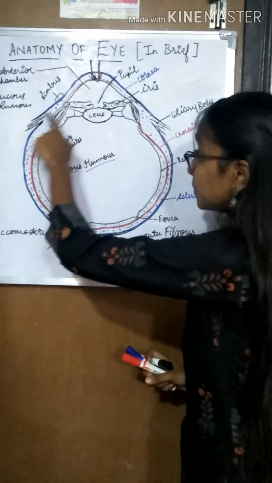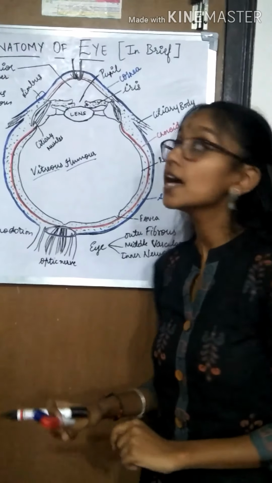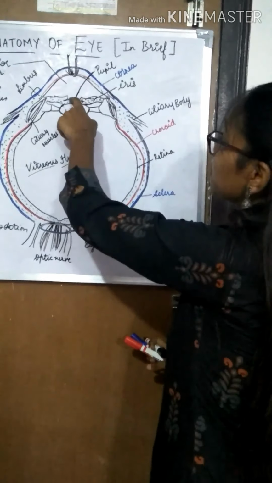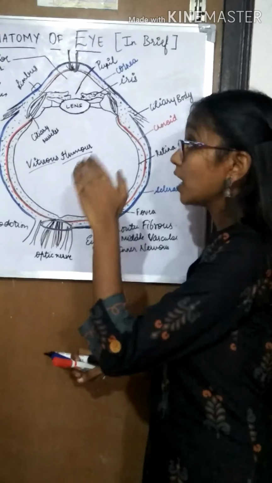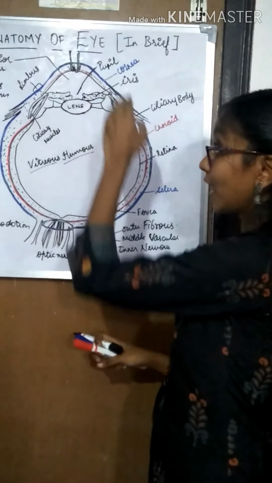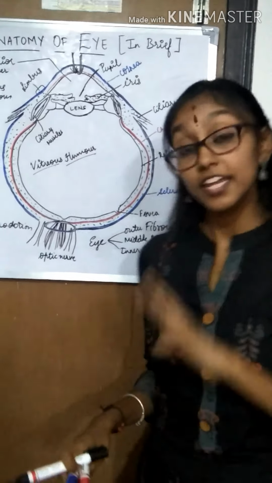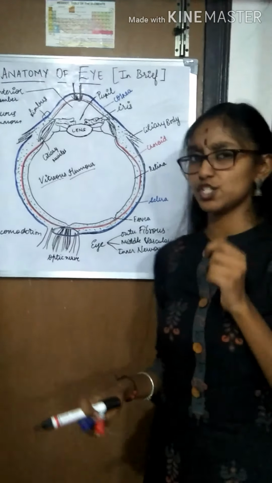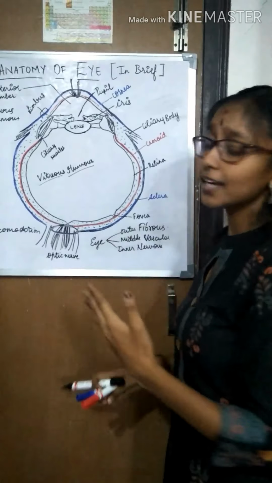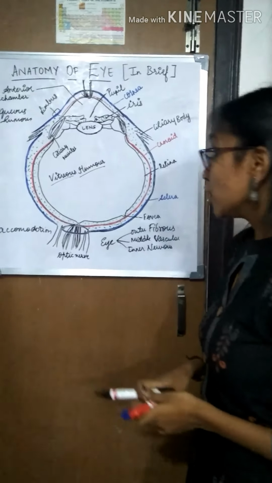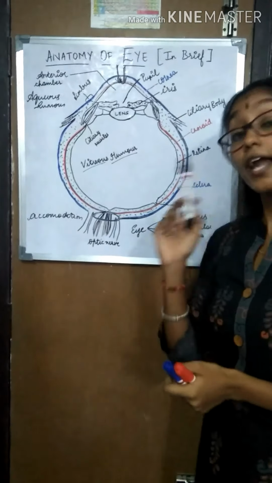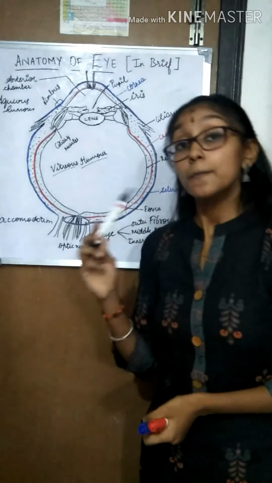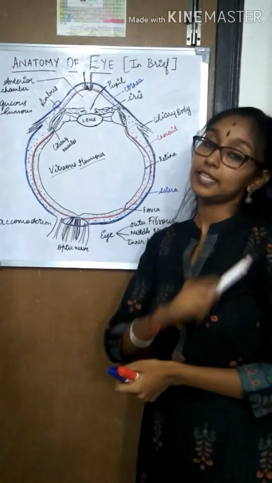It lies on the inner margin of the ciliary process, and as I said, it has a pupil at the center. It maintains the amount of light that enters the pupil. In bright light, the iris contracts and the pupil constricts, narrows, and in dim light it is vice versa. The pupil constriction and dilation are maintained by parasympathetic and sympathetic nerves.